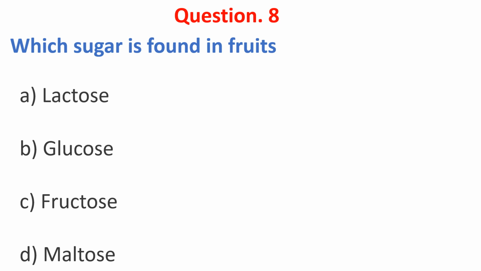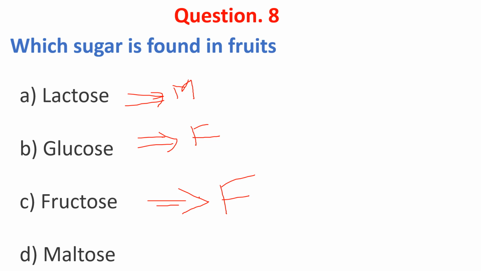Which sugar is found in fruit? A. Lactose. Lactose is found in milk. Glucose is found in fruits, vegetables and whole grains. Fructose is found in fruits, and maltose is found in starch. The answer is C, fructose.